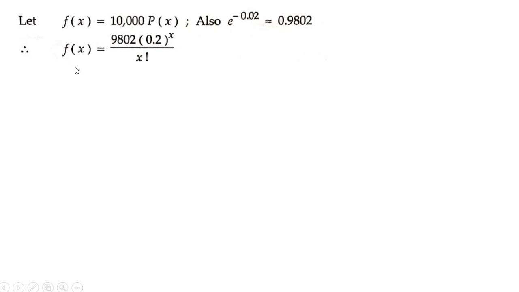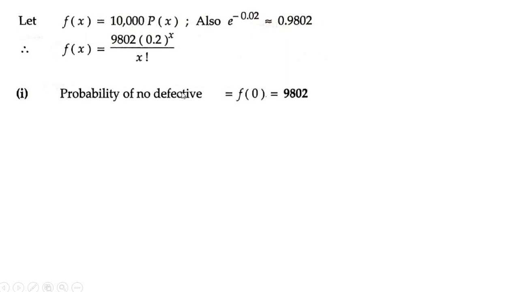Now let us apply our first condition to f of x. What is the first condition? Calculate the approximate number of packets containing no defective. No defective means f of 0, out of 10,000. So substitute x is equal to 0. 0.02 to the power 0 is 1, 0 factorial is also 1. So f of 0 is equal to 9,802.